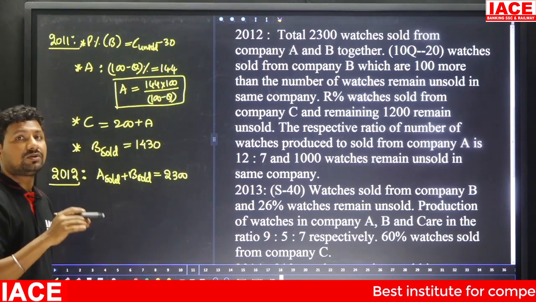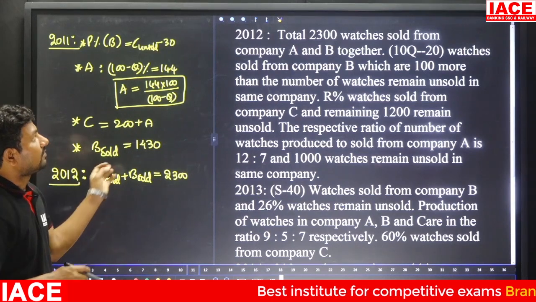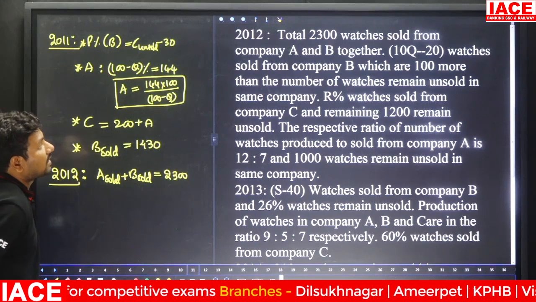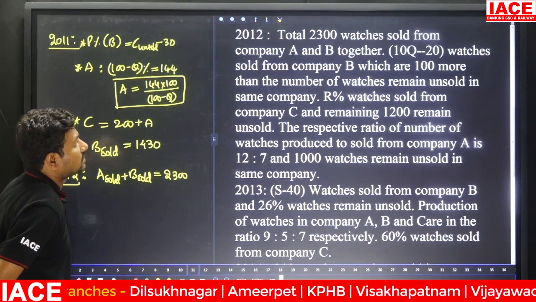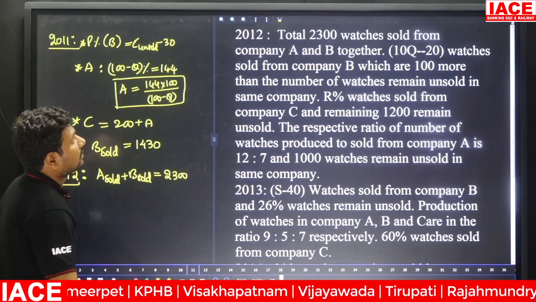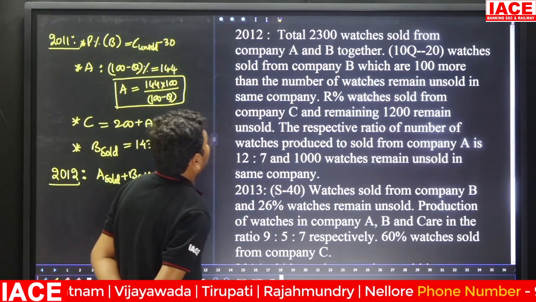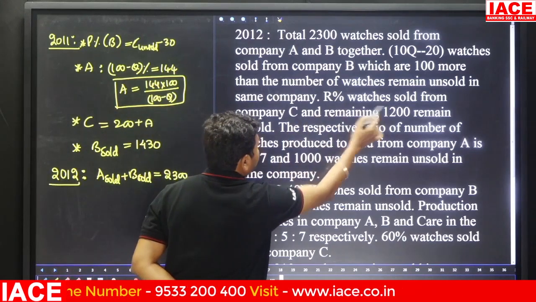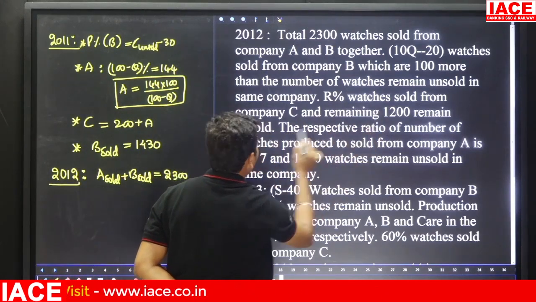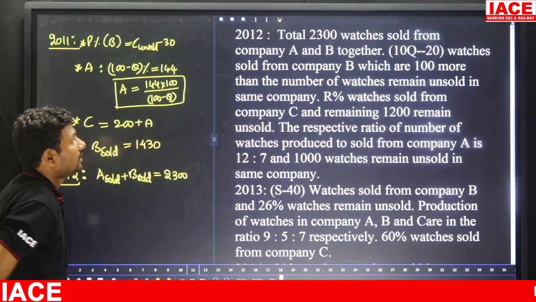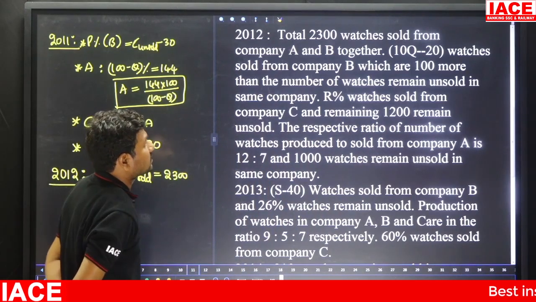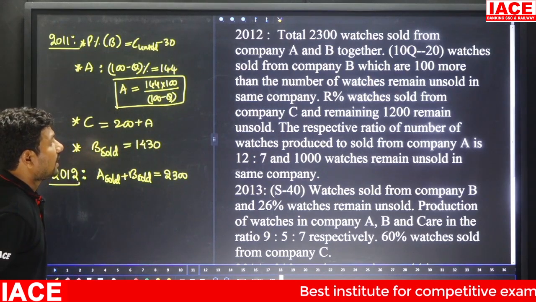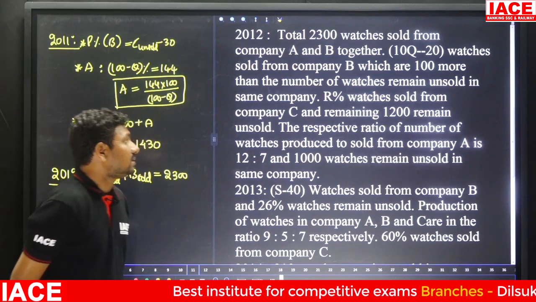A means total, A sold means sold value from A, then we can write unsold also from this. 10Q minus 20 watches sold from company B, which are 100 more than the number of watches remaining unsold in the same company. Next, R percentage watches sold from company C and the remaining 1200 remain unsold. The respective ratio of number of watches produced to sold from company A is 12:7 and 1000 watches remain unsold in the same company.